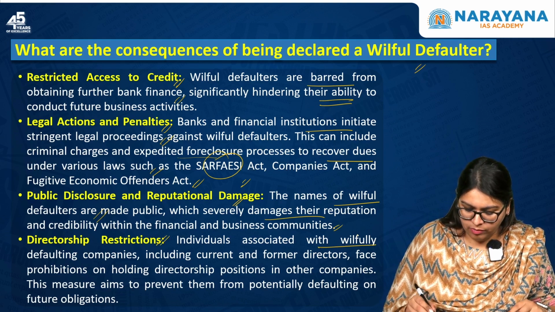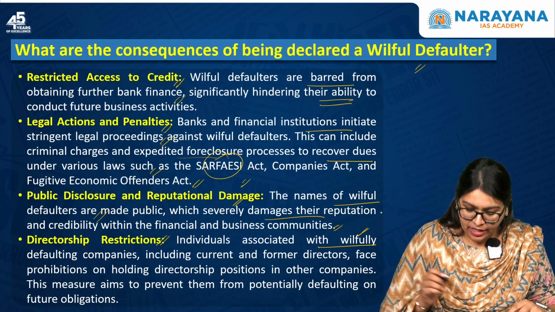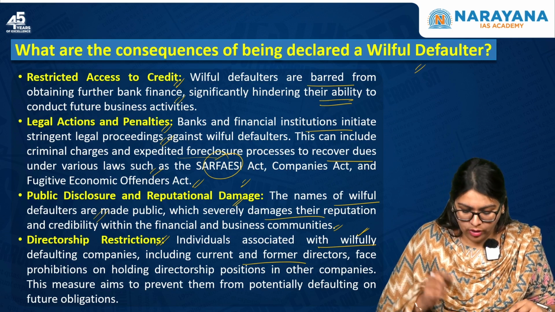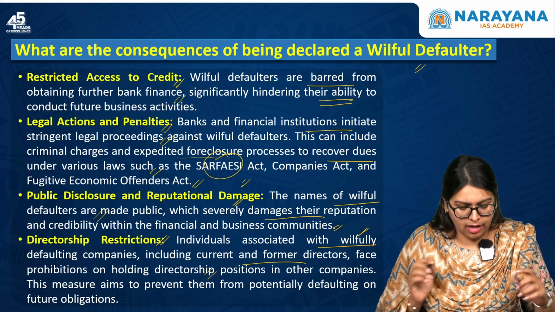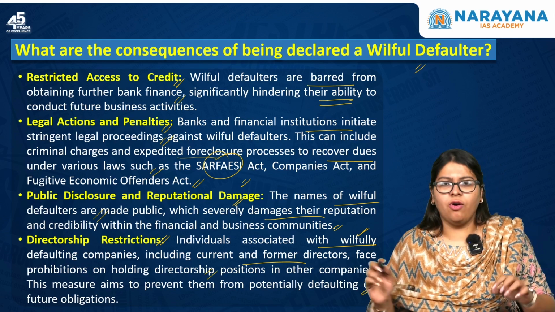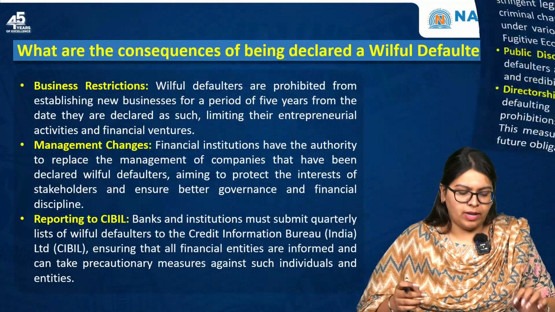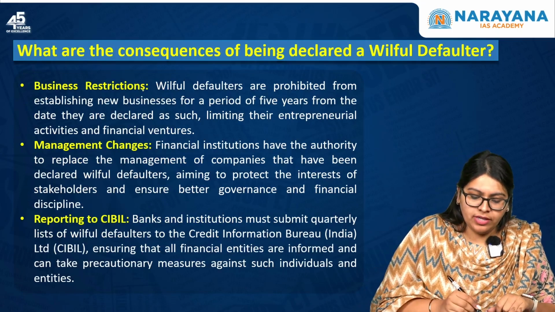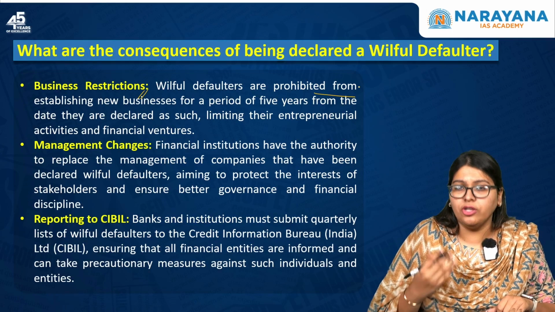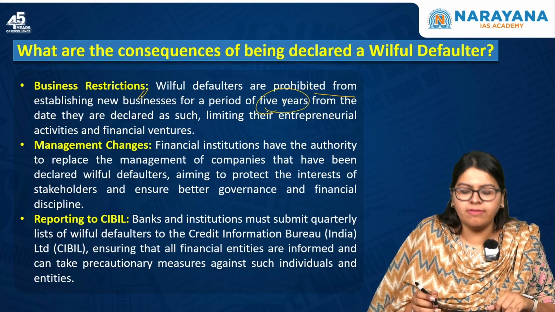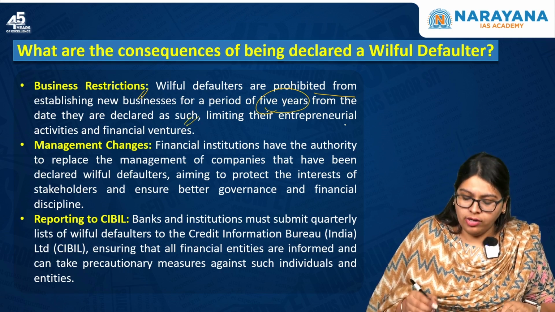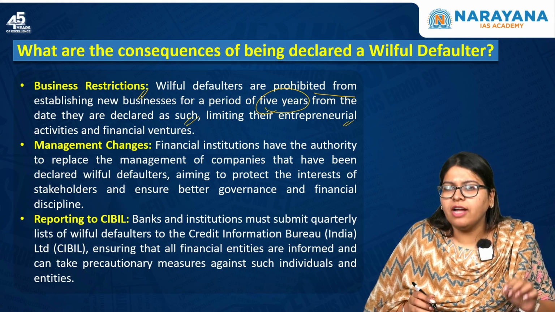Individuals associated with willfully defaulting companies, including current and former directors, face prohibitions on holding directorship positions in other companies, and this measure aims to prevent them from potentially defaulting on their future obligations as well. Moving forward, the next restriction they face is the business restriction. They are prohibited from establishing new businesses for a period of up to 5 years from the date they are declared as such, limiting their entrepreneurial activities as well as financial ventures.